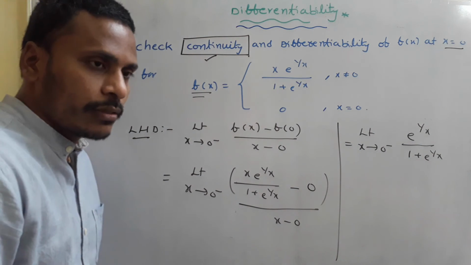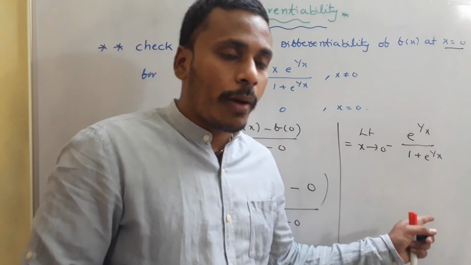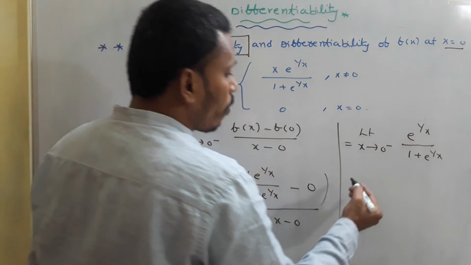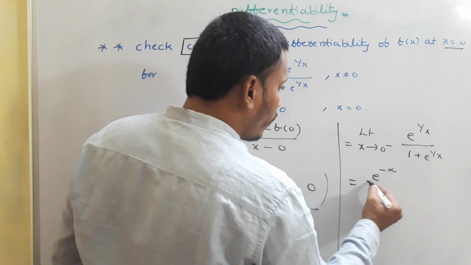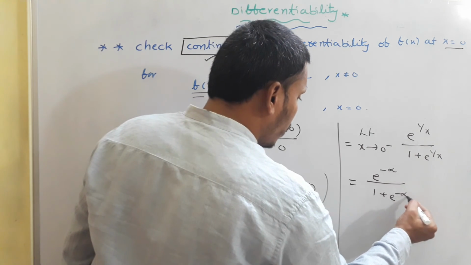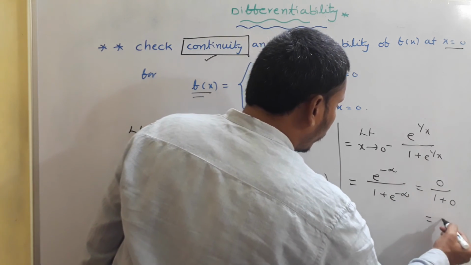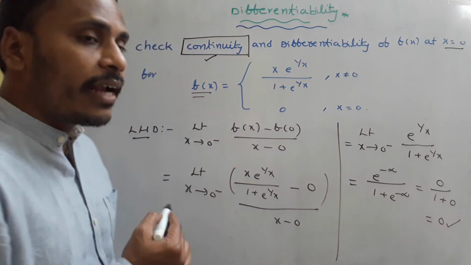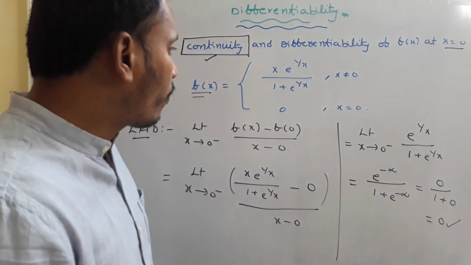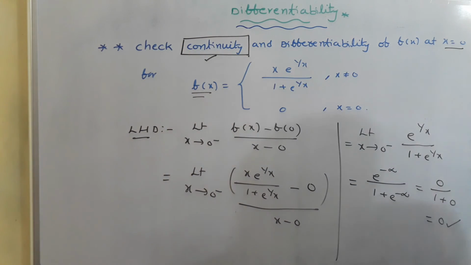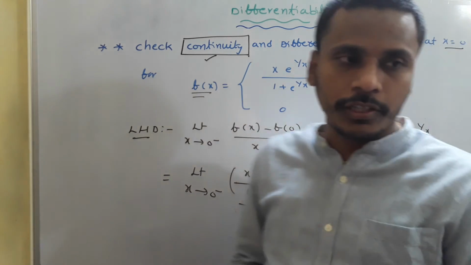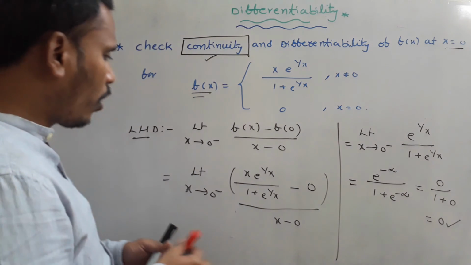Now how to calculate this? The task is very simple. As x tending to 0 minus, 1 by x is tending to minus infinity, so e power minus infinity by 1 plus e power minus infinity, and we know that e power minus infinity value is 0, 0 by 1 plus 0, and that is 0. So left hand derivative value is also 0 for the function at x is equals to 0. Then think about right hand derivative. So left hand derivative is okay, 0. Then what to say about the right hand derivative again for the function? If both these are equal, we say it as differentiable, otherwise not differentiable.